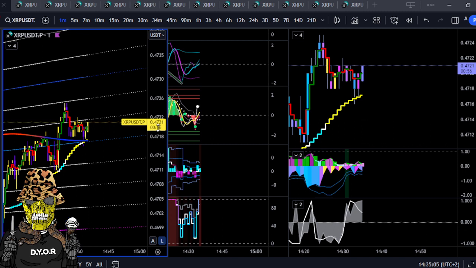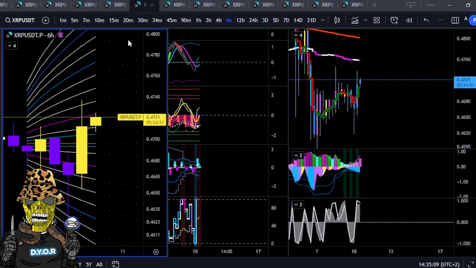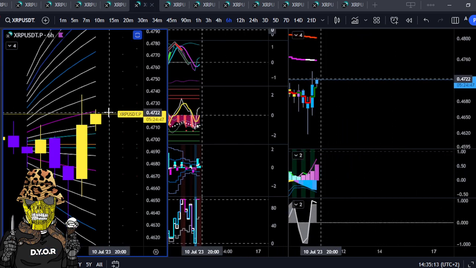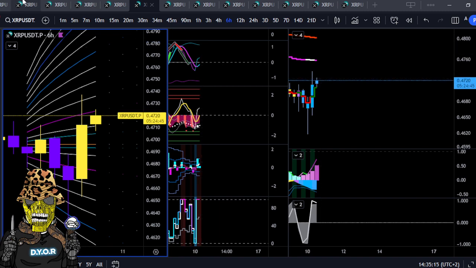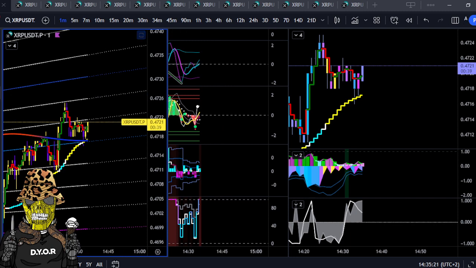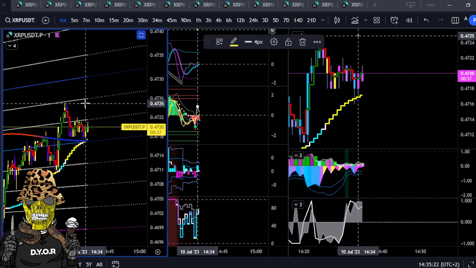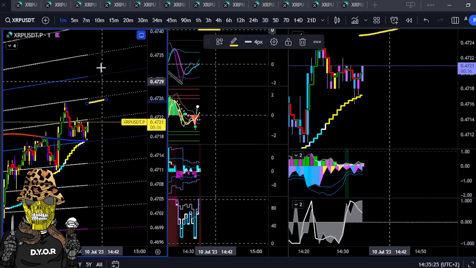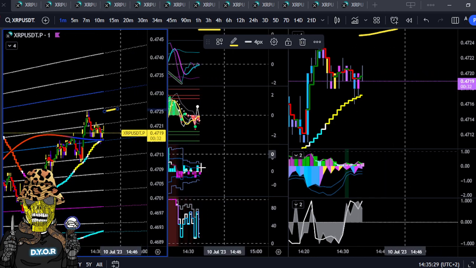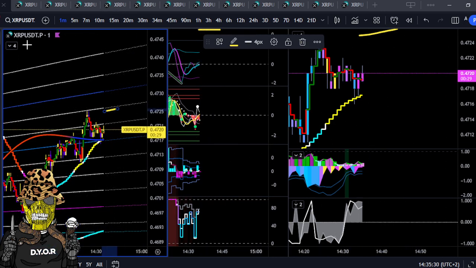So some positive drift on the 12 hour. 6 hours got a pump, which is slowing, so there has to be levels. Here you can see that the pump is slowing, but the pump won't slow if it holds above 47.24. The pump will continue. 47.24 over here on the 1 minute. So the pump will continue into the blue line or higher, and into the 6 hour distribution cone if it holds above that yellow line.